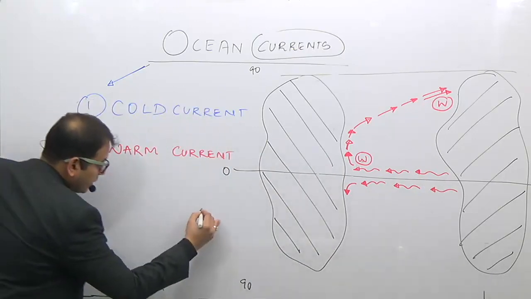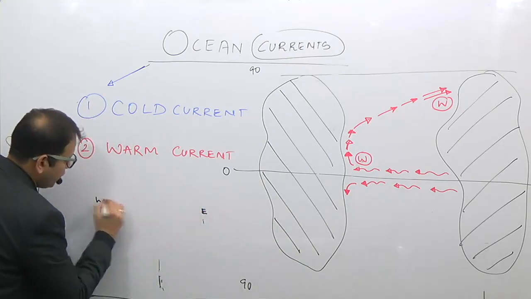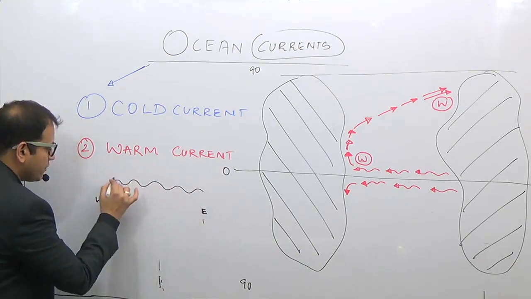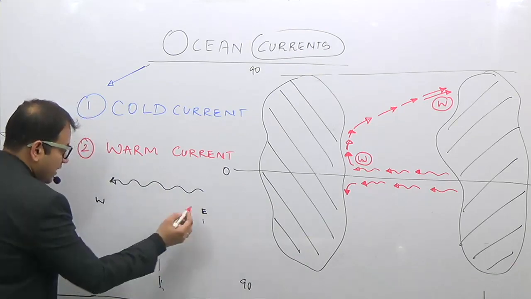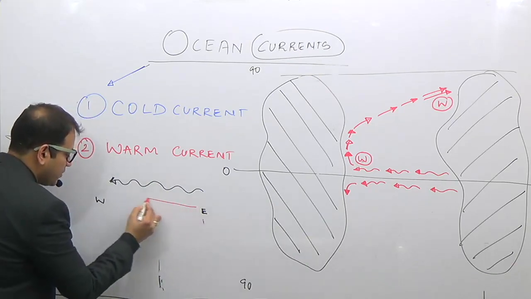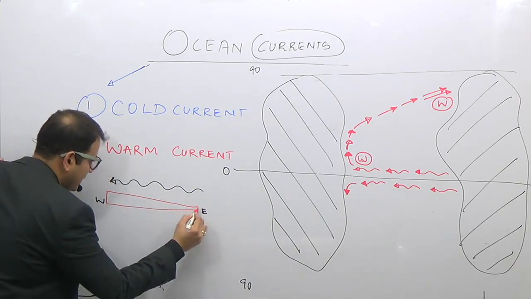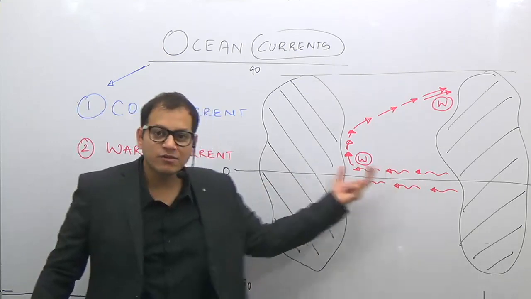In the equatorial current, if this is the eastern side of the oceans and if this is the western side of the oceans, as I told you, there is a dragging force of the winds, and therefore the water increases, and there is an increase of level of water in this region. Why increase in the level of water? Because here there is a convergence of two currents.